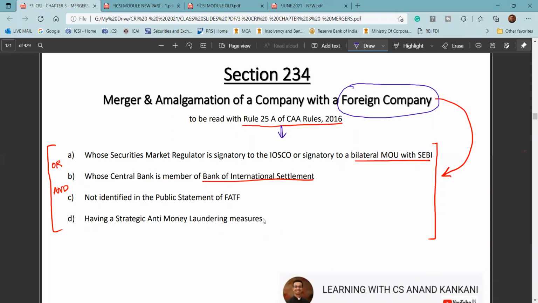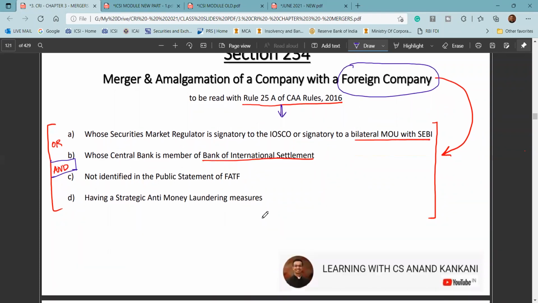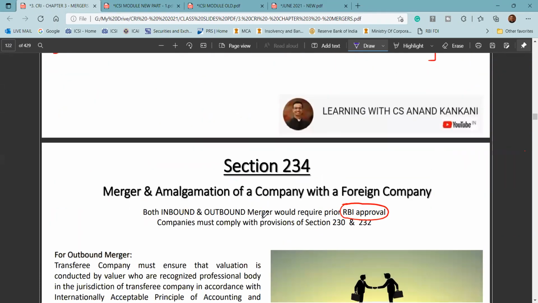Then it says that the securities market regulator is a signatory to IOSCO, or is a signatory to a bilateral memorandum of understanding with SEBI, or, let's say, the central bank is a member of the Bank for International Settlements. And the company does not belong to a jurisdiction identified in the public statement of FATF as having strategic anti-money laundering deficiencies, or it should not be in the gray list or blacklist in that case.